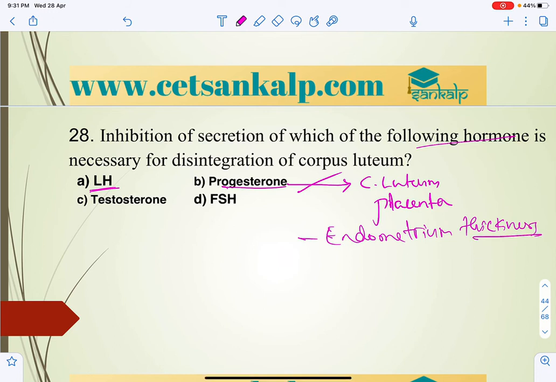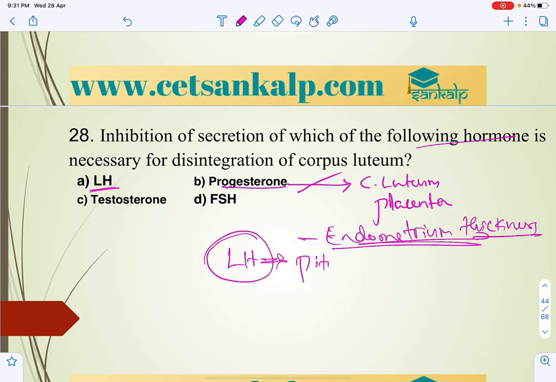It also helps in development of the endometrium for reception and nutrition of the embryo, the blastula, giving it nourishment, and it suppresses ovulation. Generally, because of this, LH is produced by the pituitary. So this is what you have to keep in mind.